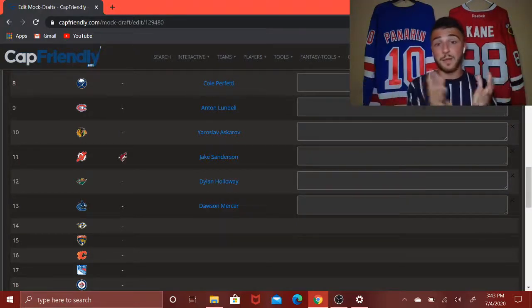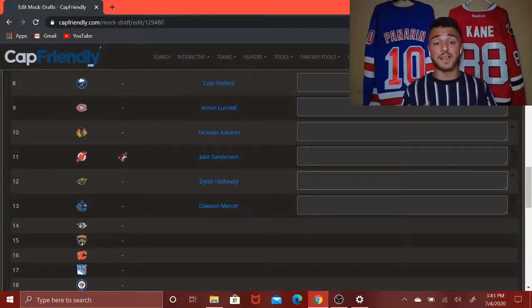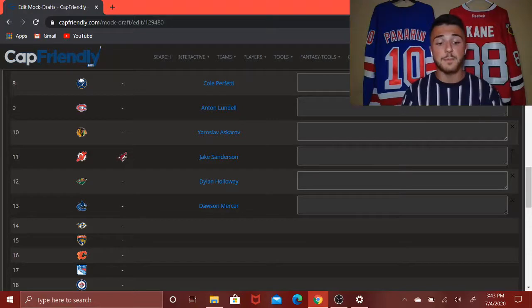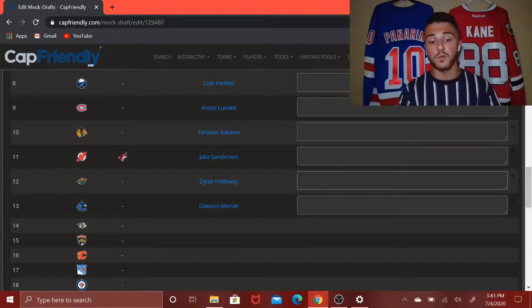Jack Quinn, in my opinion, is a better goal scorer, but Mercer is deemed by a lot of scouts as a huge deal. Like, he is a big pick without question. And this may be a surprise pick, him going all the way to 13, but you have to see why. He had 68 points in 42 games, including 24 goals and 36 assists.